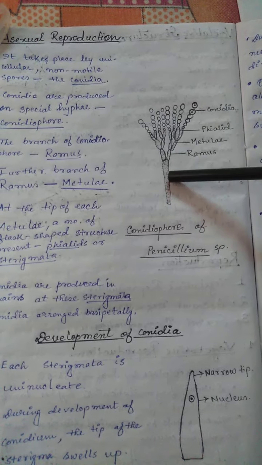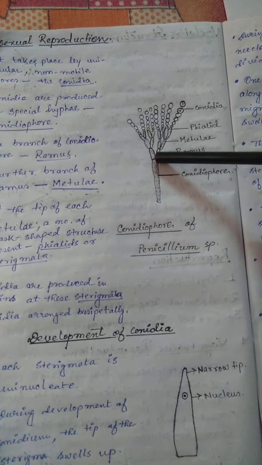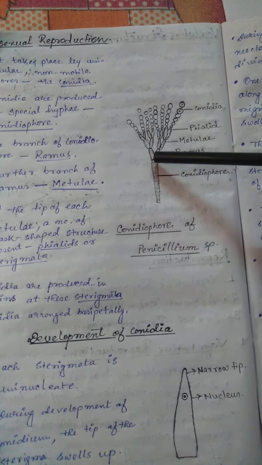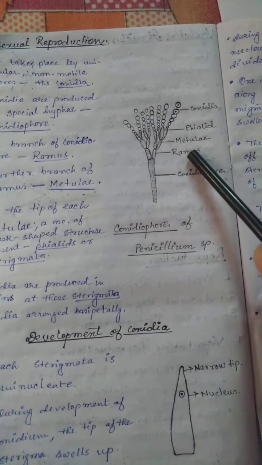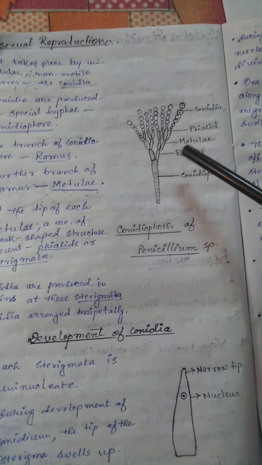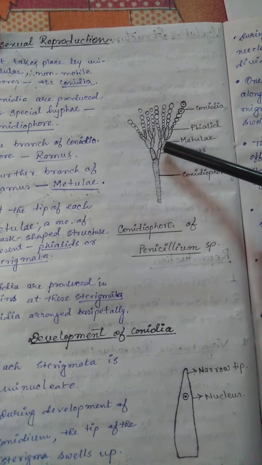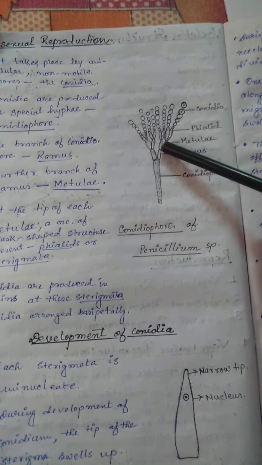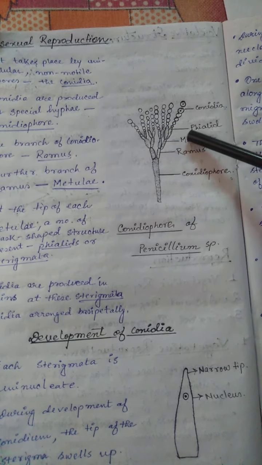Now this conidiophore again branches into finger-like structures. This is known as the ramus. And now this ramus is further branched to form the metulae. And again the metulae branch to form the phialides.